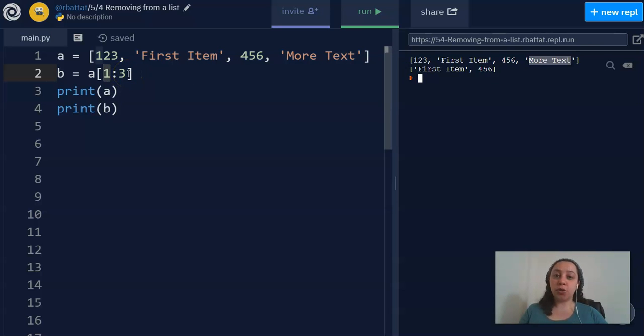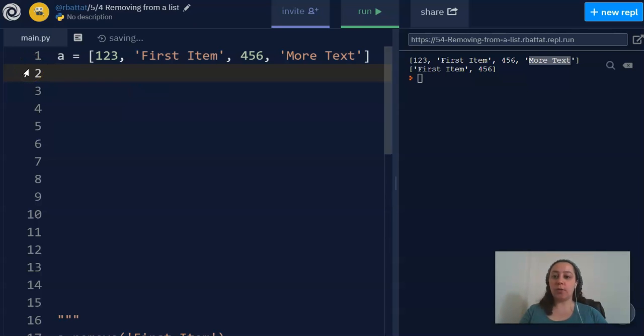Now be sure, this is not changing A. It's creating a new list, and we store that in the variable B. See, each time we print A is the same, but it creates a new list and saves that in B.